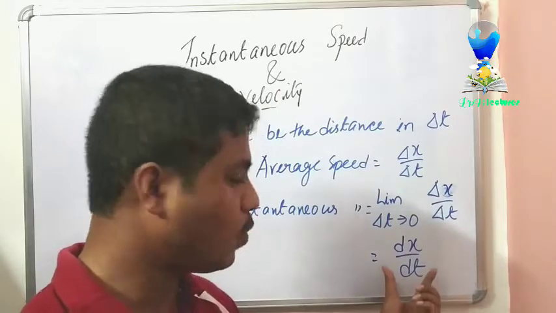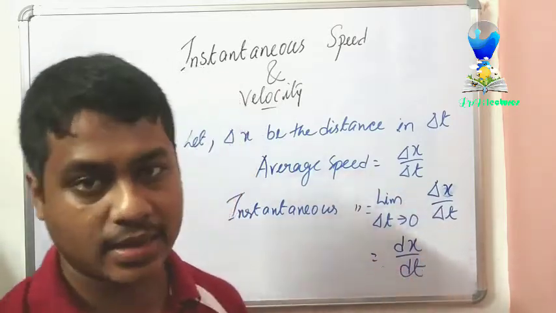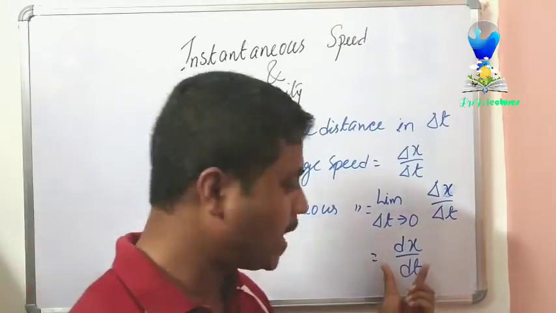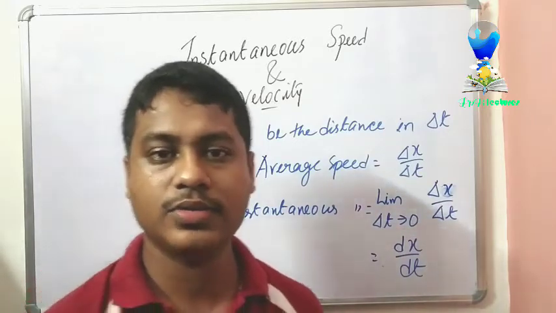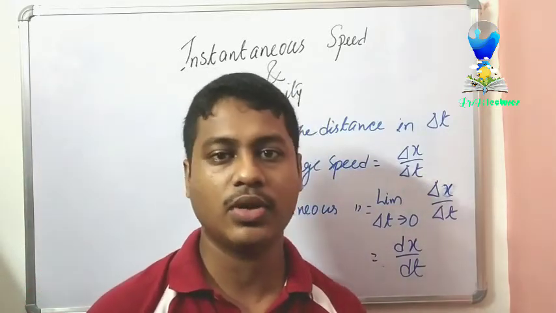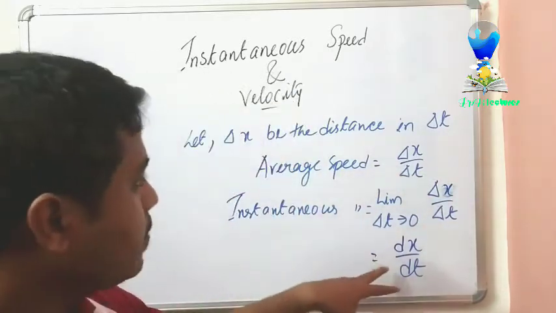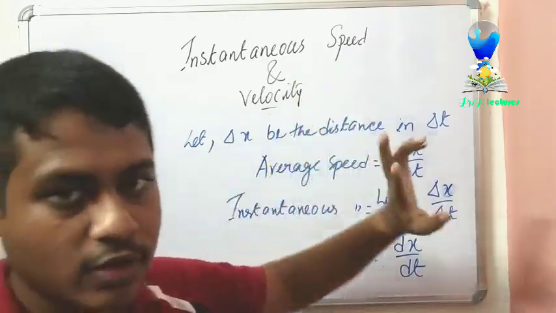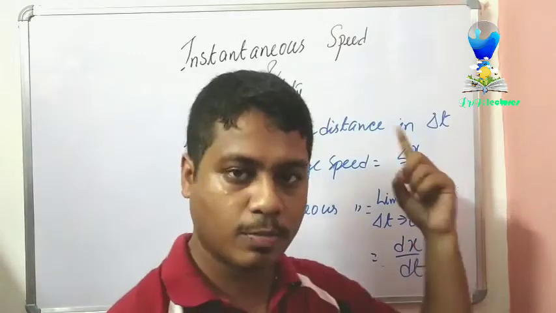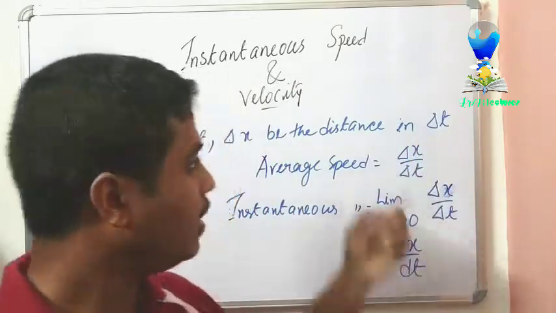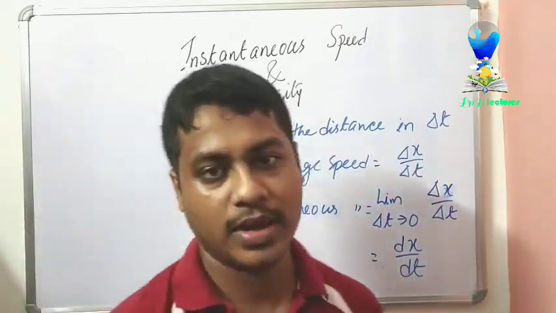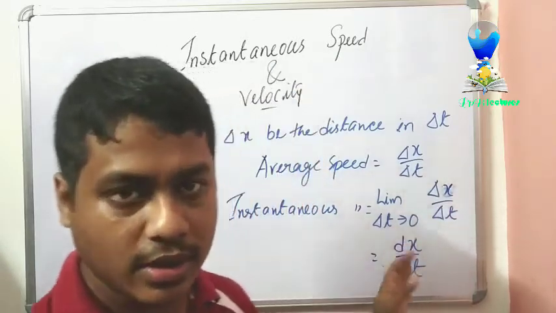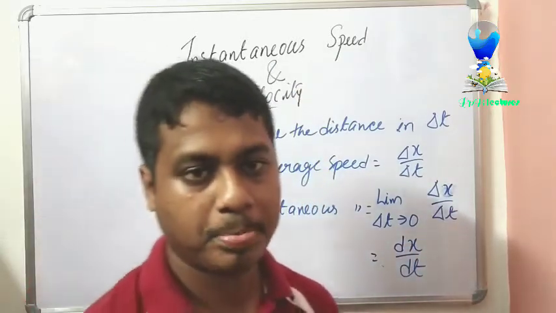Okay, this is also one more term related with the maths. So this dx by dt is also called the rate of change of distance or rate of change of displacement. This dx by dt is the same formula for this also and for this also. The difference will be: this x will be distance for speed, and displacement for the velocity, and that is the only difference between this formula, that is dx by dt.